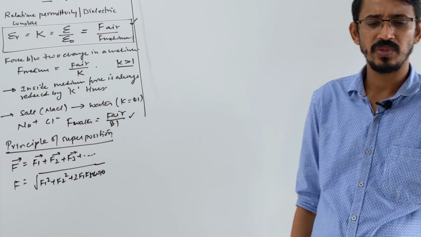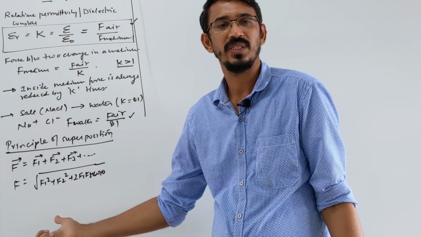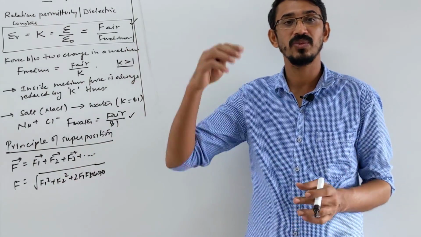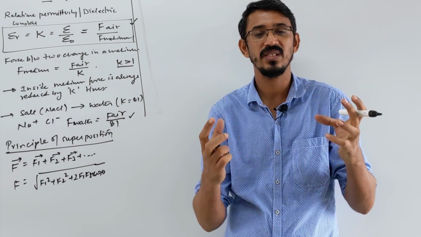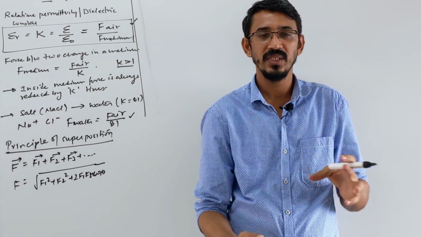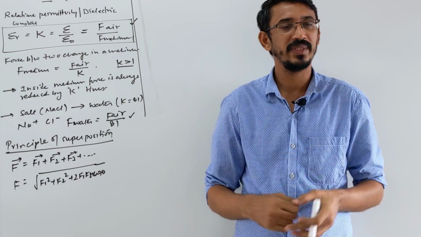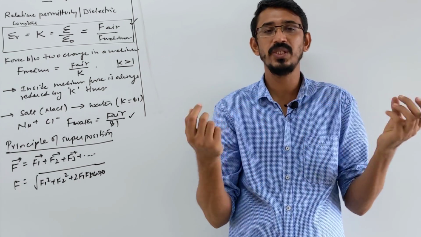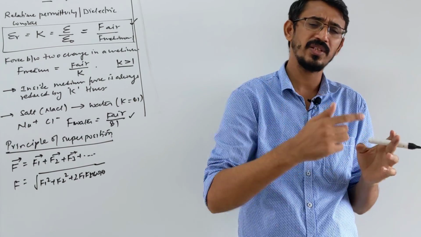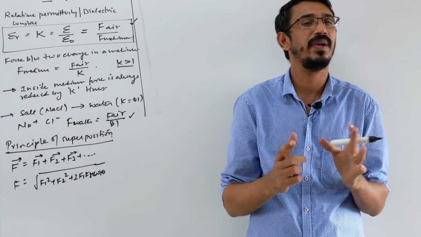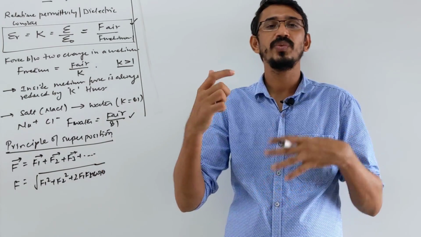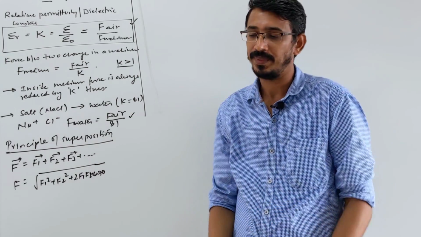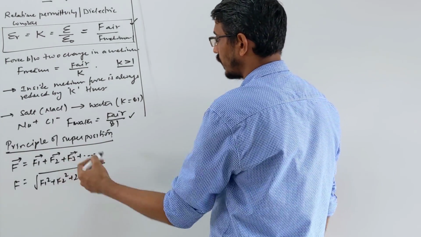I will give an example here, the same as the question we did there. So you can write the sum of all forces, that's your net force. And look here, it's very important, this property we did there also. The force between two masses is not affected by a third mass. Suppose initially you have two masses with some force of 10 Newton between them. Now you put a third mass nearby, then the force between the first two will not be affected. Another additional force comes, that's okay, but the force between the first two will not be affected. So the force between any two charges is not affected by other charges sitting around them. So net force you have to add by vector rules.